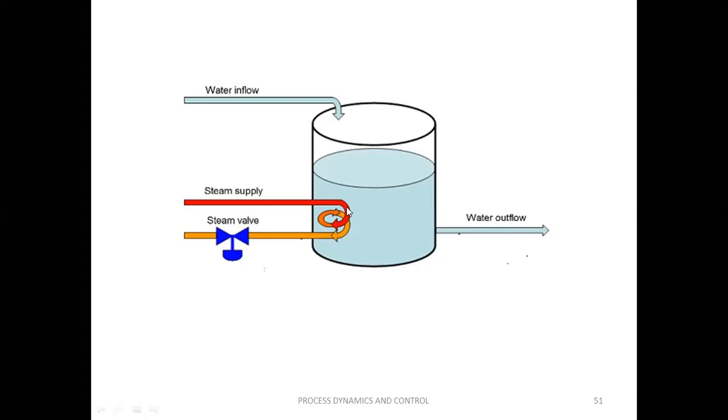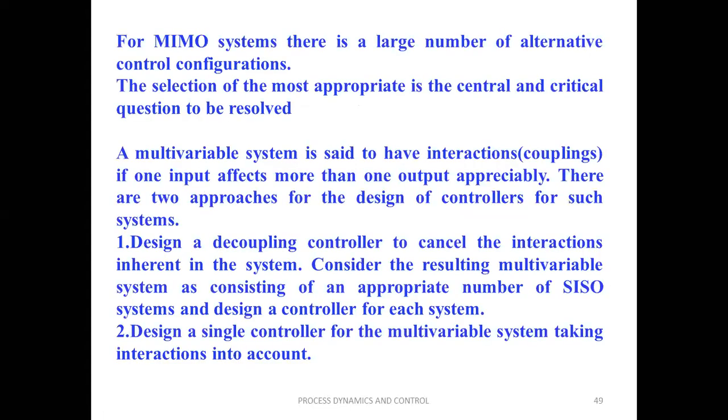That is called a single variable control system, or a single input, single output system. We may control the level of the tank by the input flow rate: the output is level, the input is water inflow. That is called SISO, single input, single output system. Or if our aim is to control the temperature of the liquid, then the temperature is our output and the steam flow rate is our input. These are called SISO processes, single input, single output processes.